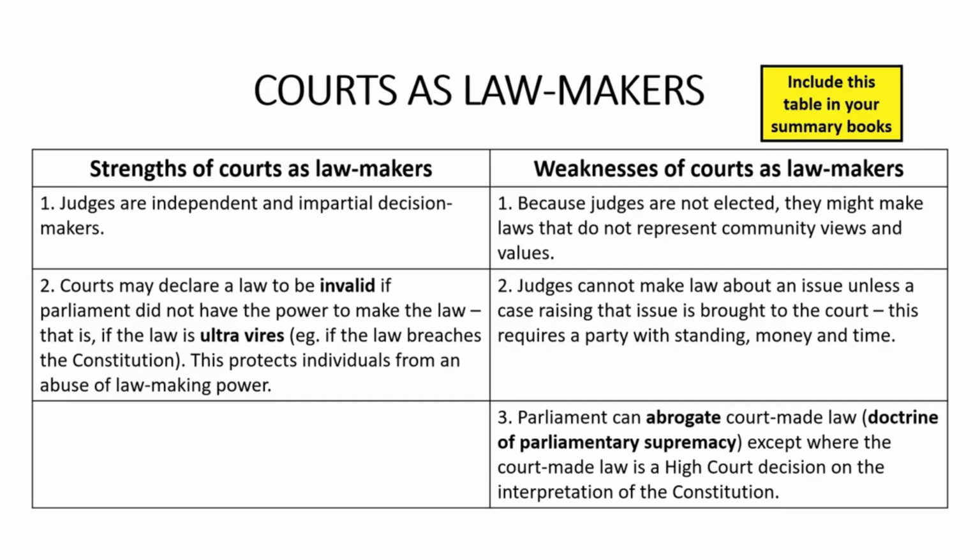The second strength of the courts as lawmakers is that the courts may declare a law made by Parliament to be invalid if Parliament does not have the power to make that law, for example, because the law breaches the Constitution. In such a case, we say that the law is ultra vires, that is, it is outside the power of Parliament to make the law.